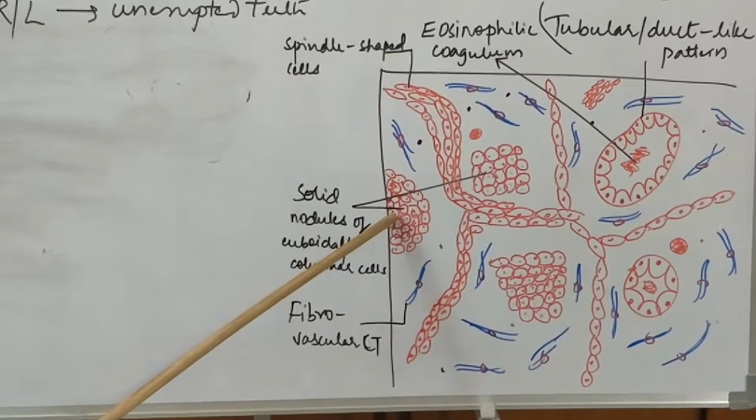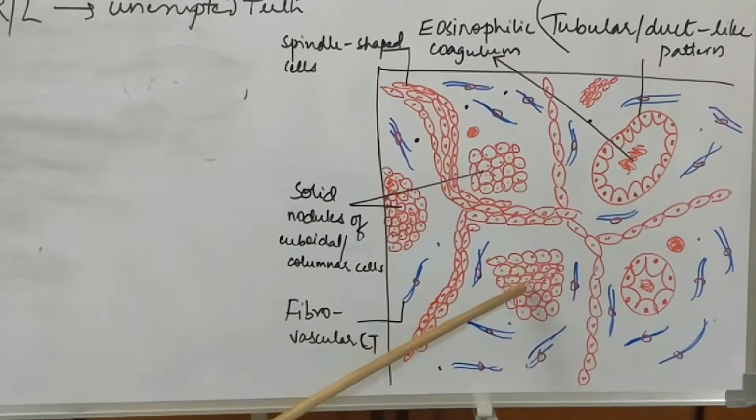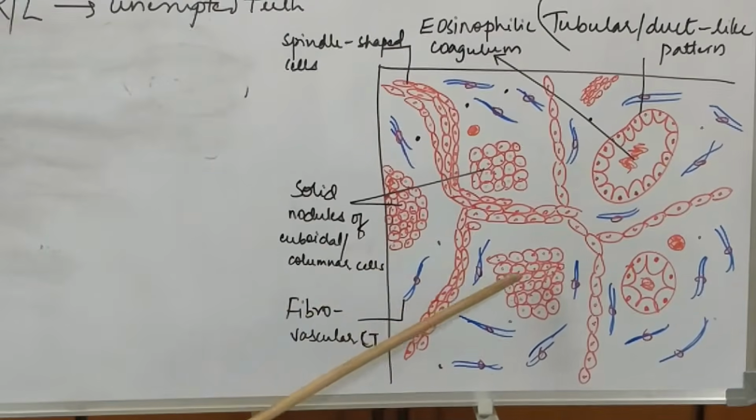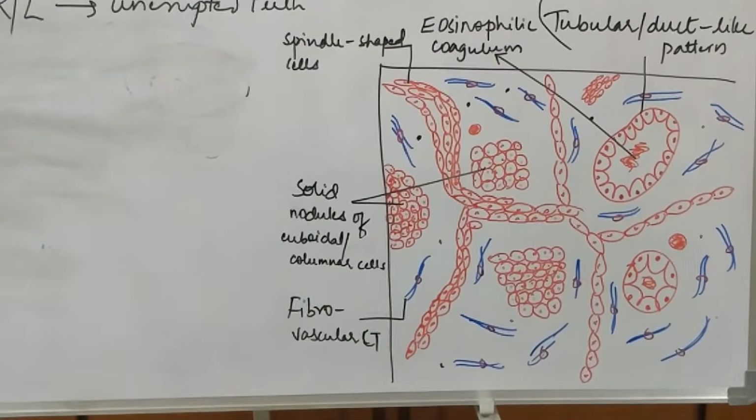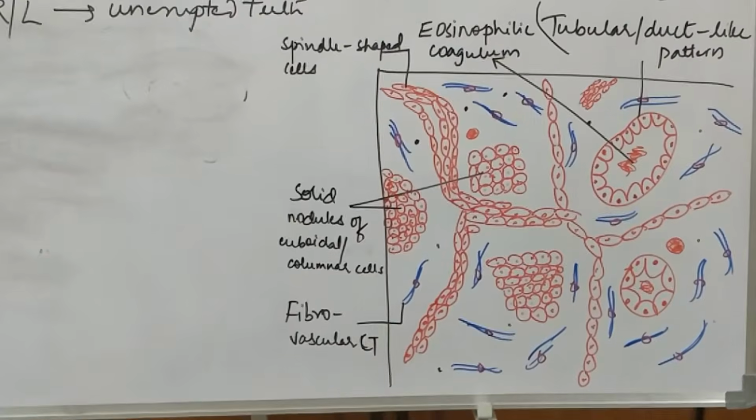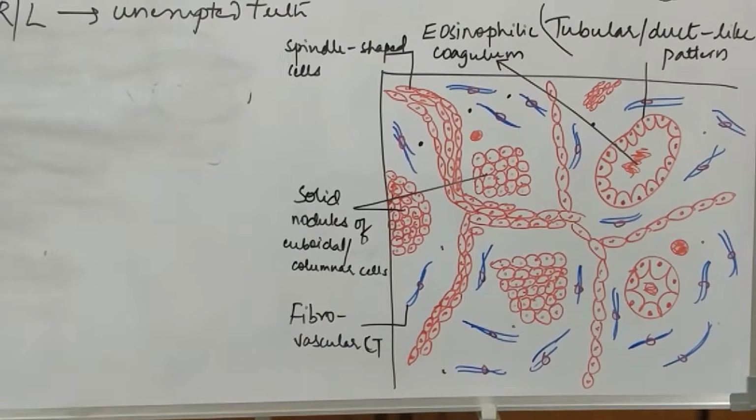Here, you see these solid nodules of cuboidal or columnar cells. So that is the first characteristic feature that you observe when you see it under the microscope.